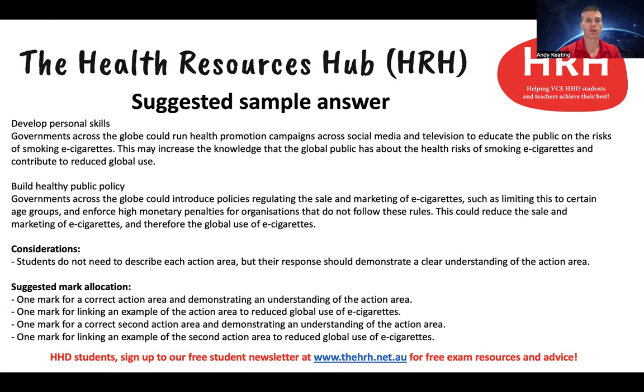So then in the second one, for build healthy public policy, governments across the globe could introduce policies regulating the sale and marketing of e-cigarettes, such as limiting this to certain age groups, and enforce high monetary penalties for organisations that don't follow these rules. And that could reduce the sale and marketing of e-cigarettes and therefore the global use of e-cigarettes. So once again, an example, or a part of a policy or a law for build healthy public policy, and then obviously you need to make that relevant to the sale and marketing of e-cigarettes, and then make sure for each of these responses you're linking back to that reduced global use like has been done there.